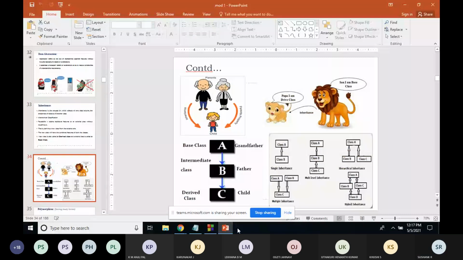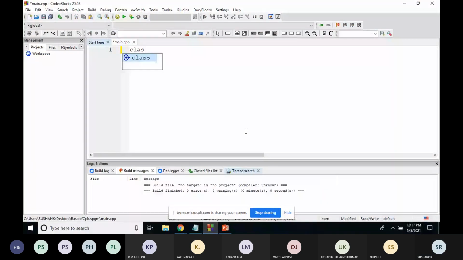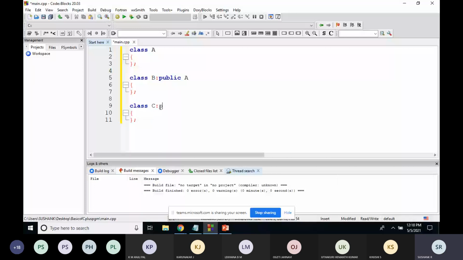In hybrid inheritance, there is one class called A. Then class B will be using the features of class A, and class C will also use the features of class A. Then there is one more class called D. It is using the features of B, C.